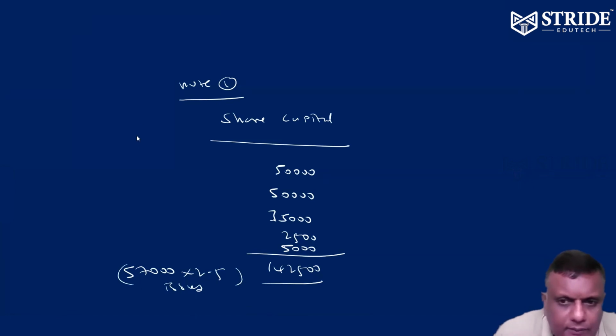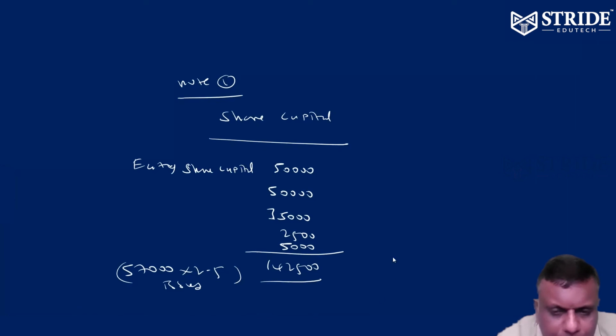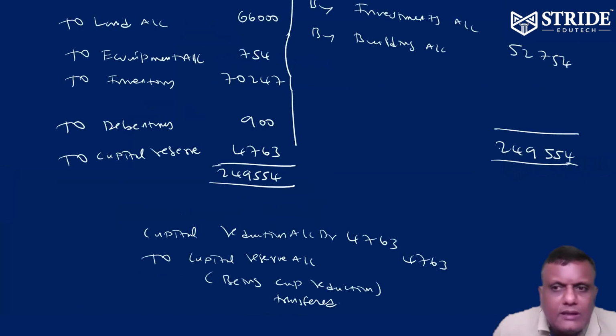This is equity share capital. What about preference capital? Kindly check the preference capital. So preference share capital we have issued.